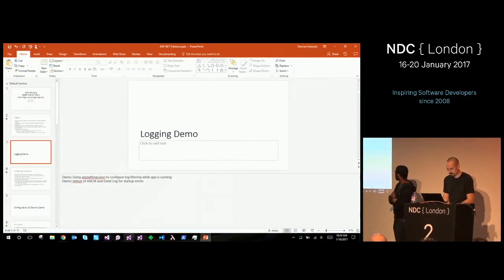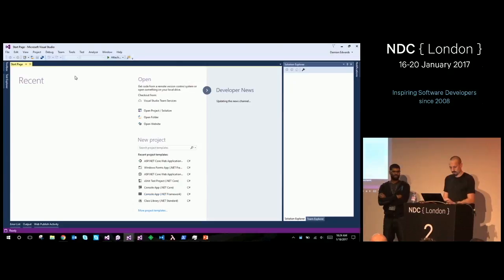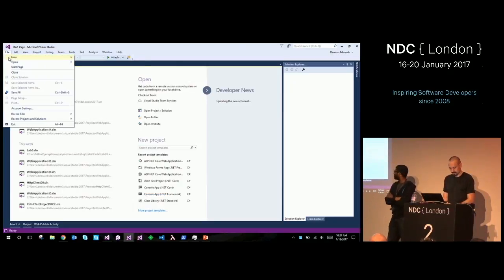I'll create a new app. It might be easier, hey? So I'm going to use 2017 here because, why not? I may as well just use the latest stuff and throw caution to the wind and hope that nothing crashes.